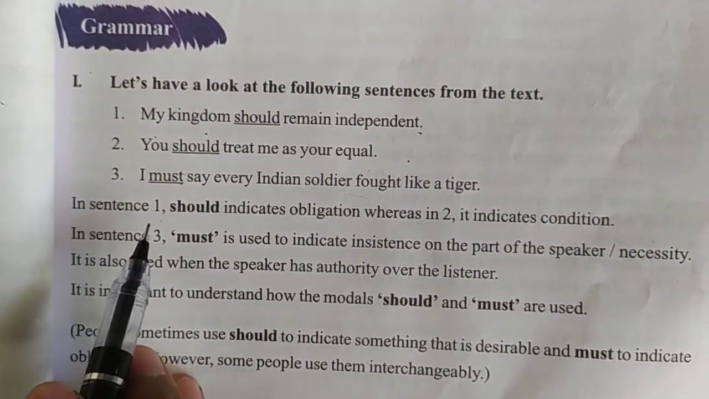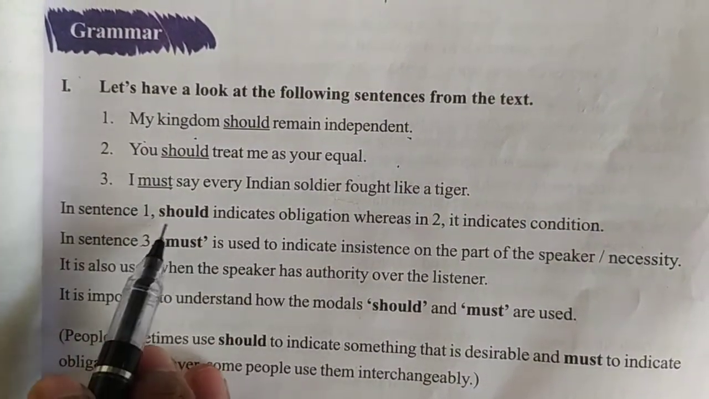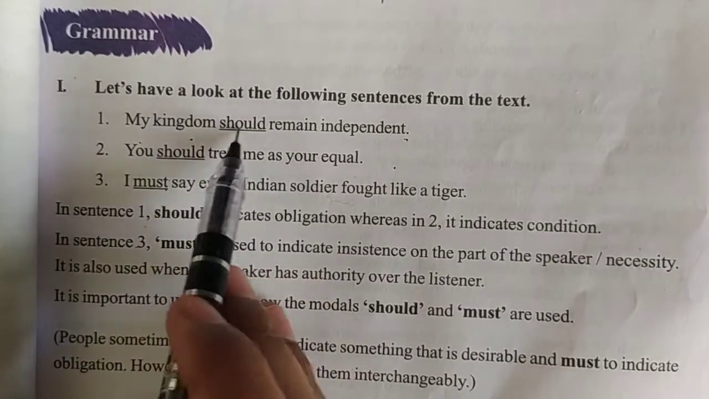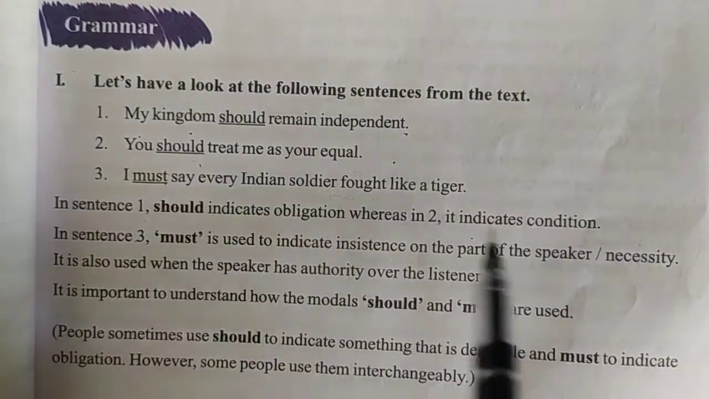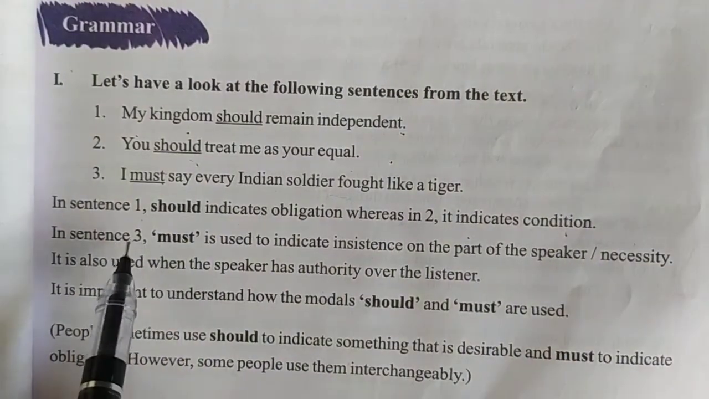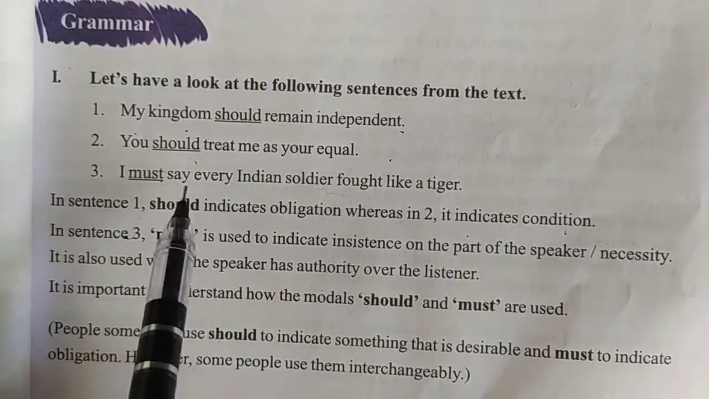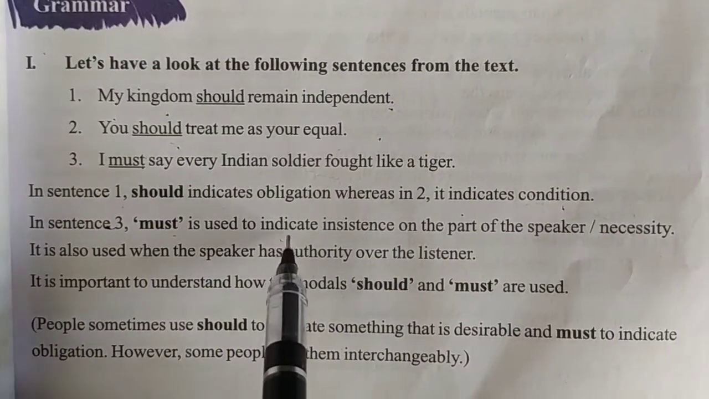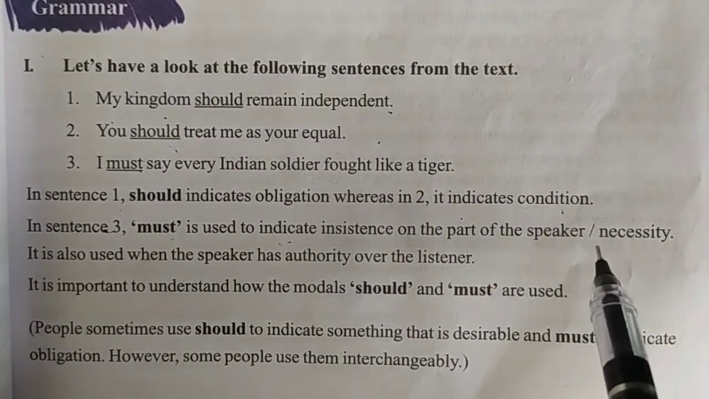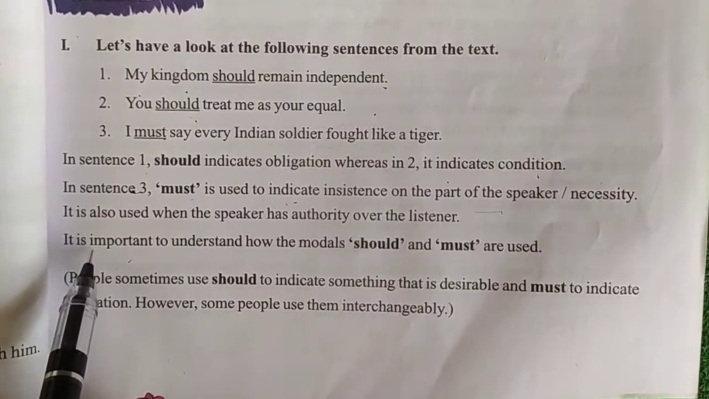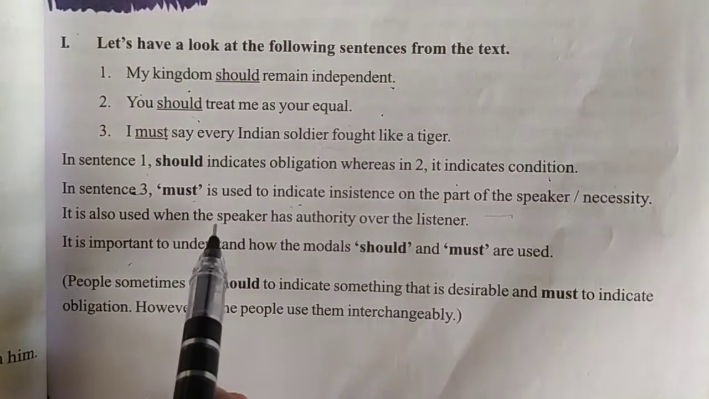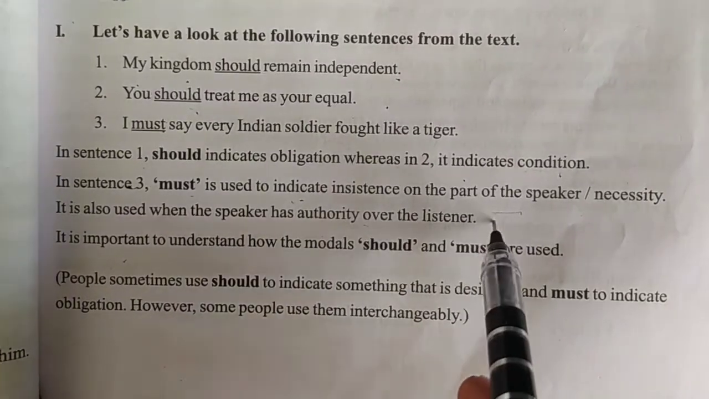In sentence 1, we need to observe that should indicates obligation here, whereas in sentence 2, it indicates a condition. Then in sentence 3, must indicates insistence on the part of the speaker or necessity. It is also used when the speaker has authority over the listener.